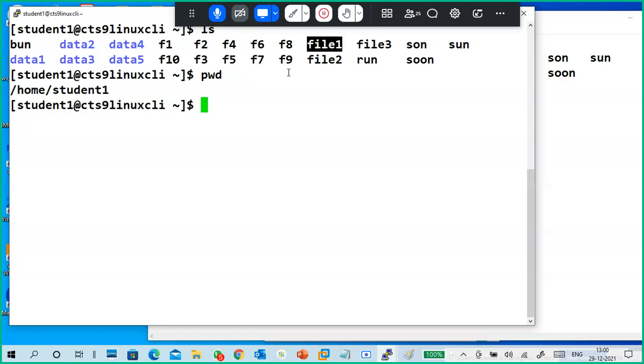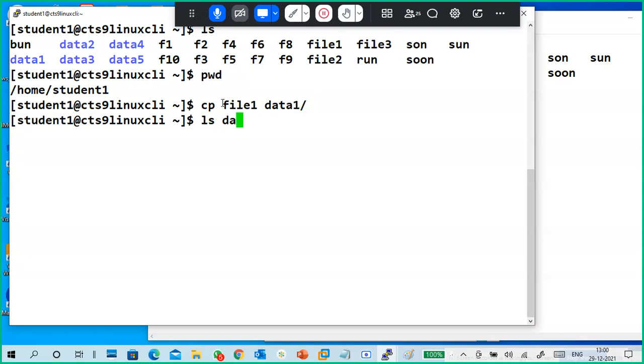Where is file 1 in my current directory? cp file1 data1. When you are copying, always use a slash after the directory name. It got copied. How to verify? ls data1, the file is copied.